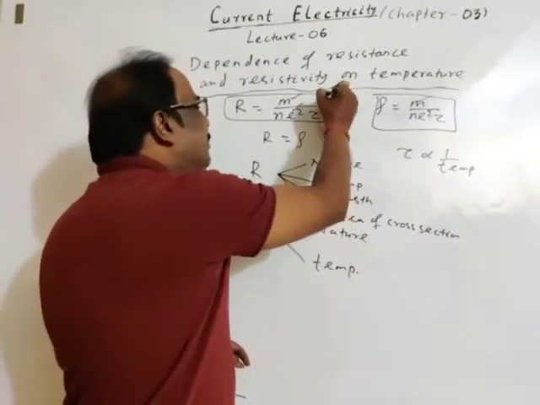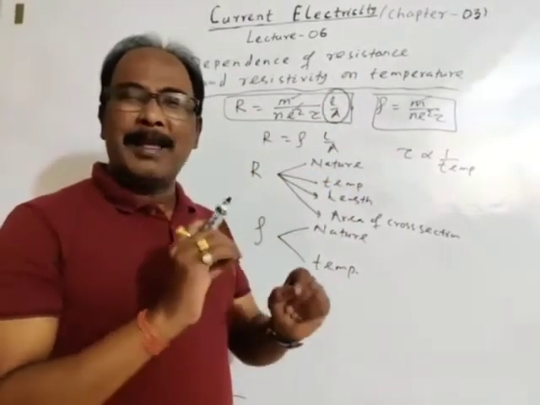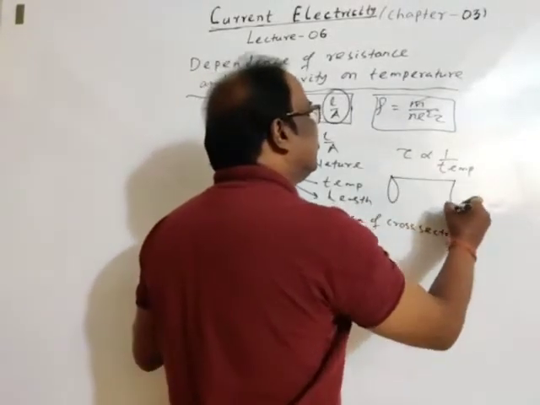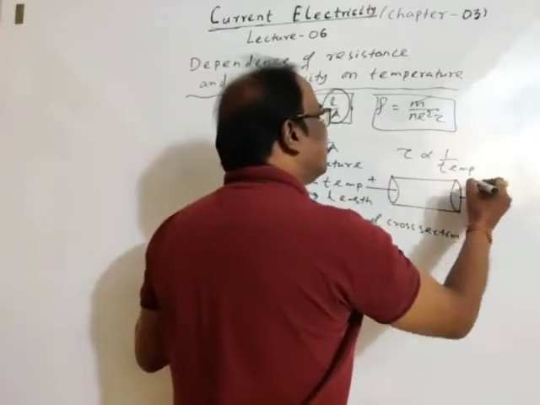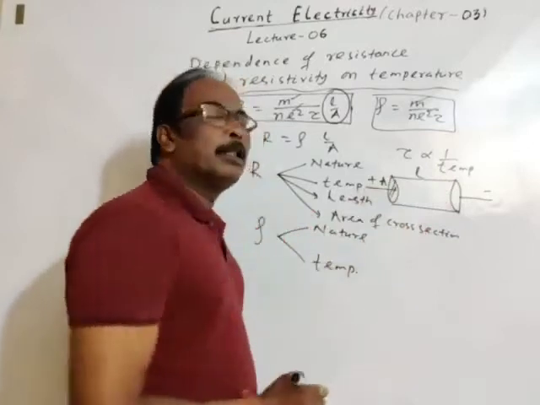See, if length and area of cross section of the conductor are kept constant, this is a conductor which is connected between terminals of a cell, this is connected to positive, this is connected to negative. This is area of cross section and this is length of conductor.